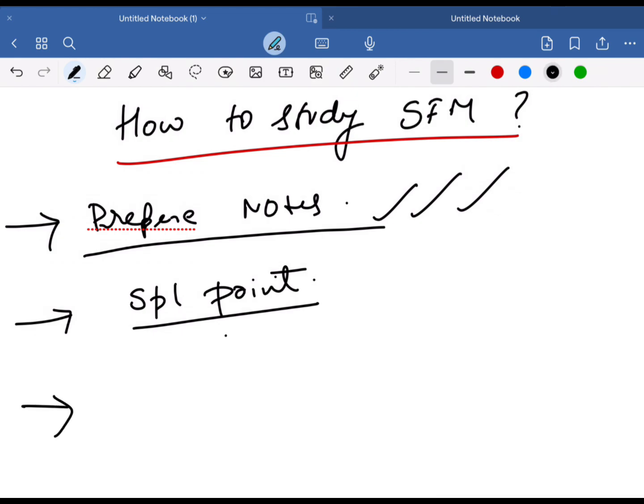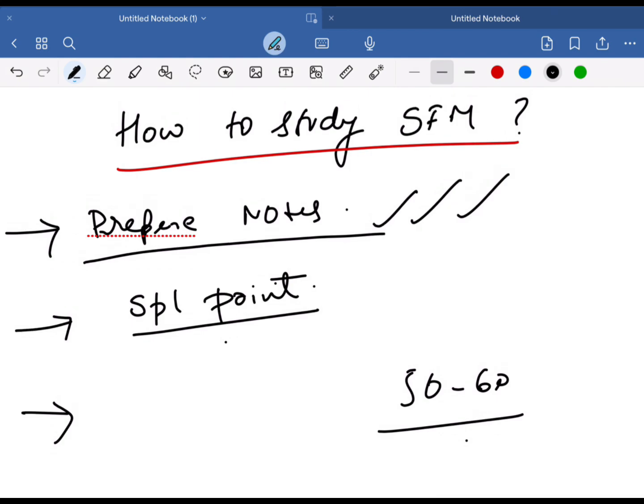Next, out of all those 2 to 300 questions, the majority of the questions are repeated models and repeated questions. While preparing, make sure that you mark one question from each and every model, eliminating the repeated ones. This saves us a lot of time while revising the subject just before the day of the exam. Initially there would be around 2 to 300 questions, but after marking one question from each model, we would be dropping down to 50 to 60 questions. That would be covering the entire SFM just before the day of the exam. And while selecting the questions, make sure that the question is the toughest one out of that model.